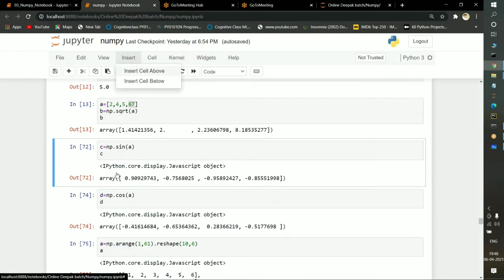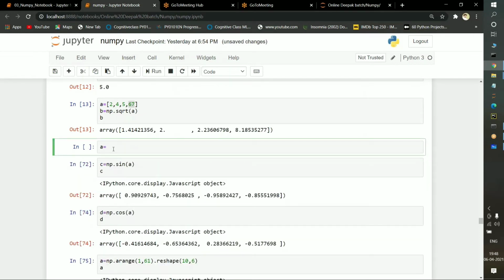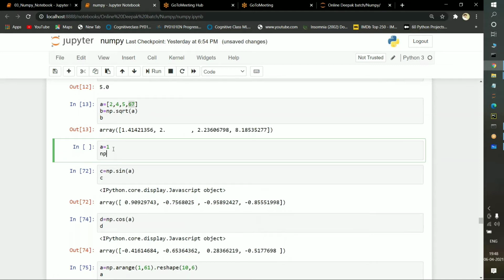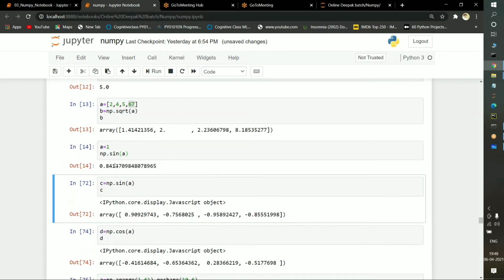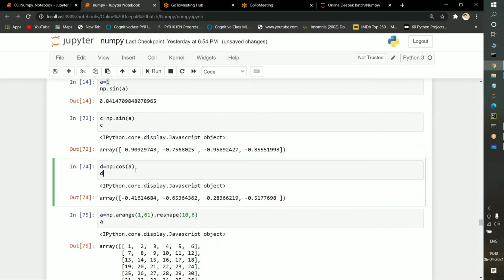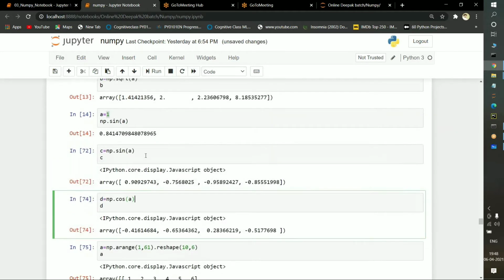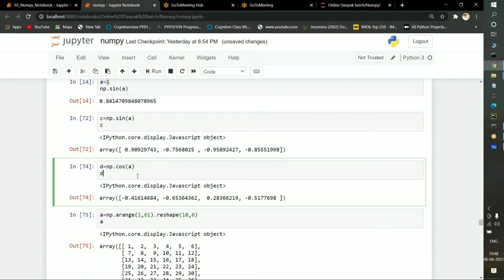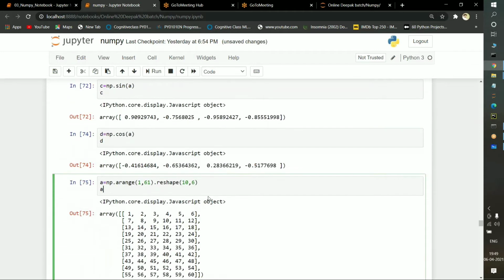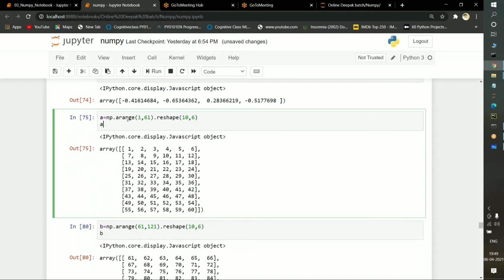Suppose I pass A is equal to some value, 1, and what I am doing here is np dot, I want to find the sine of A. If I execute it, see, the sine value according to trigonometry, this completely belongs to the trigonometry part. According to trigonometry, the sine value of 1 is 0.84. In the same way we can find the cos value, and for tan, cot, everything. Initially I did it with sine, then cos, then tan, cot, everything. It doesn't matter whether we give cos values or sine values. Here again I am just arranging. Yesterday we saw this very carefully.